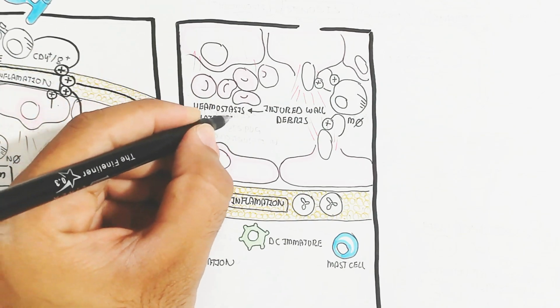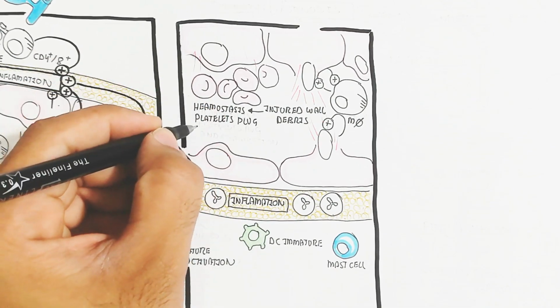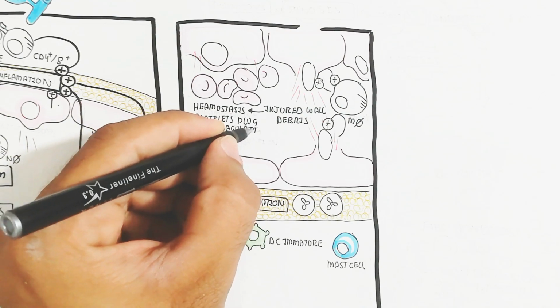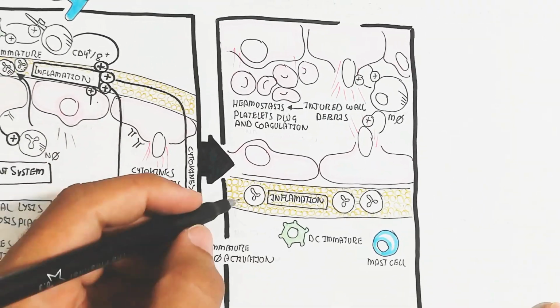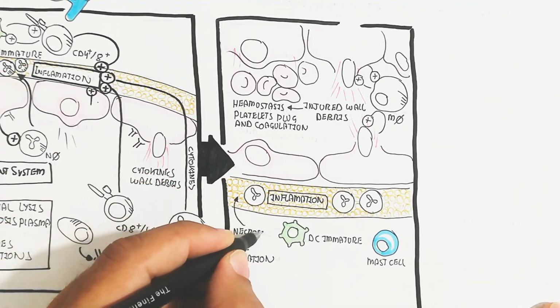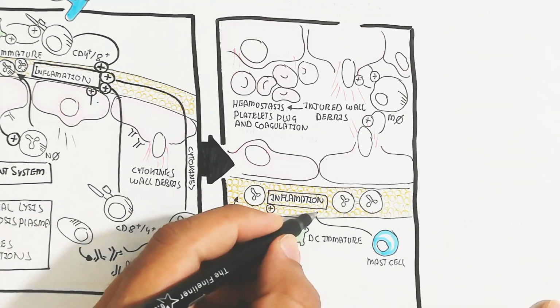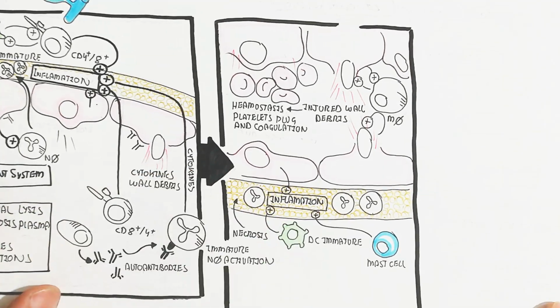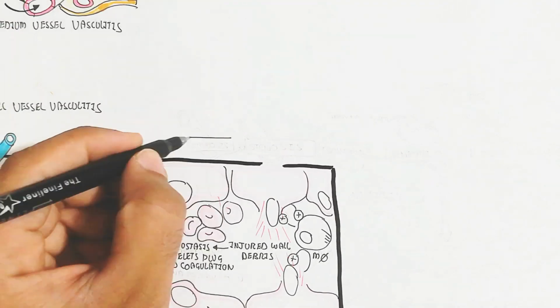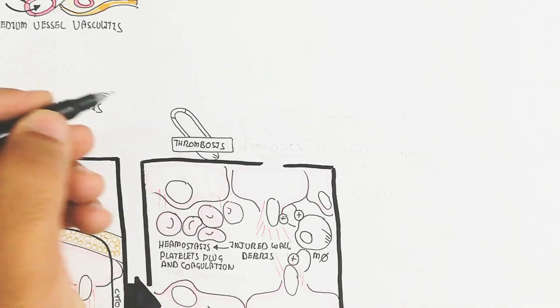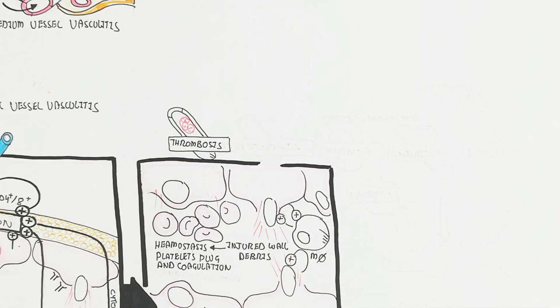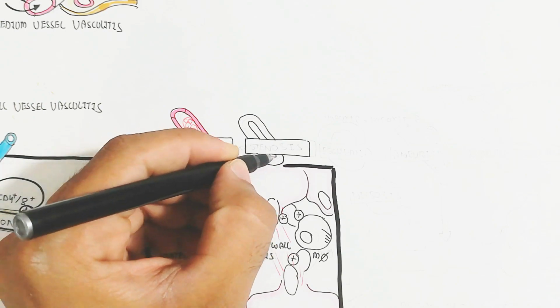This coagulation will cause many problems like impeding the blood flow, so the blood flow will not occur easily, and necrosis will occur in the smooth muscle layer, and inflammation will progress. Mast cell activation can lead to anaphylactic shock.